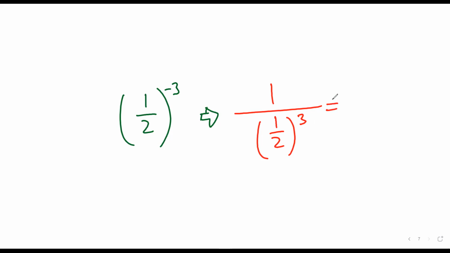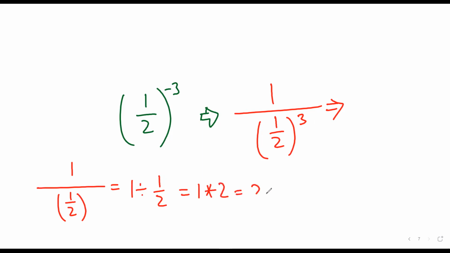And then what can I write after this, Mr. Sarthak? So 1/2 raised to power 3. See, let us try to understand what is 1 upon 1 upon 2. It is equal to 1 divided by half. So divide becomes multiply, and I have to take a reciprocal of this. So this is 2. Mr. Satya, any doubt? No, sir. Mr. Sarthak, any doubt? No, sir.